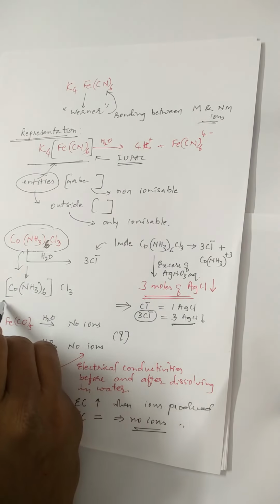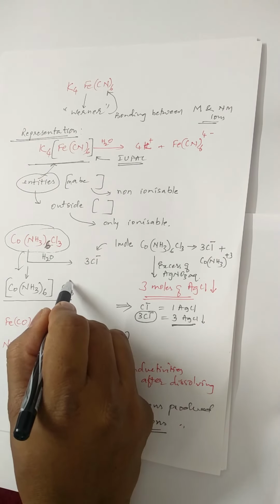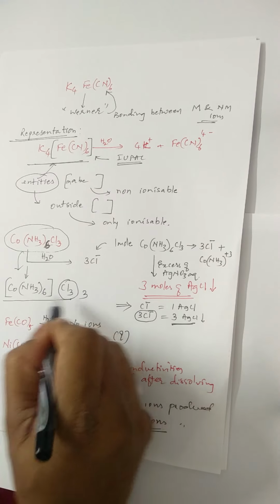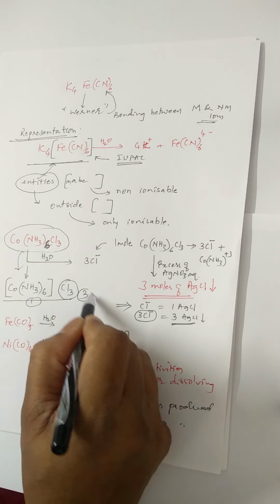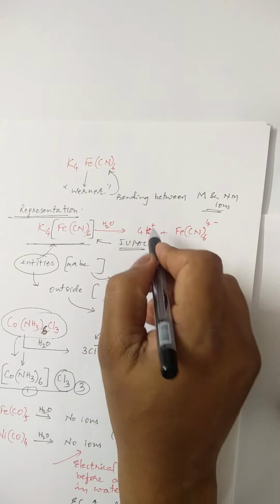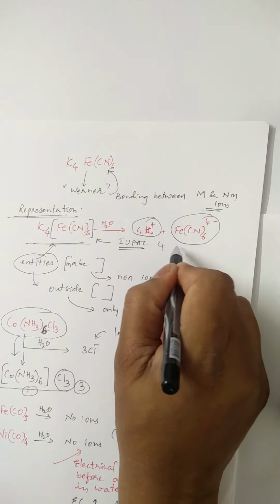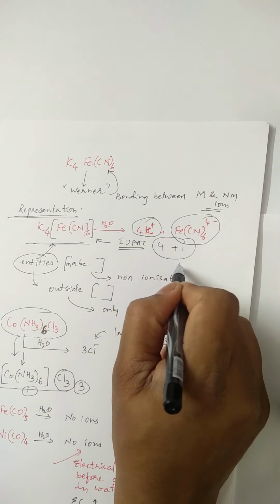Here electrical conductivity corresponds to how many ions? 3 and 1, total 4 ions. In this case, electrical conductivity corresponds to how many ions? 4 plus 1, total 5 ions.